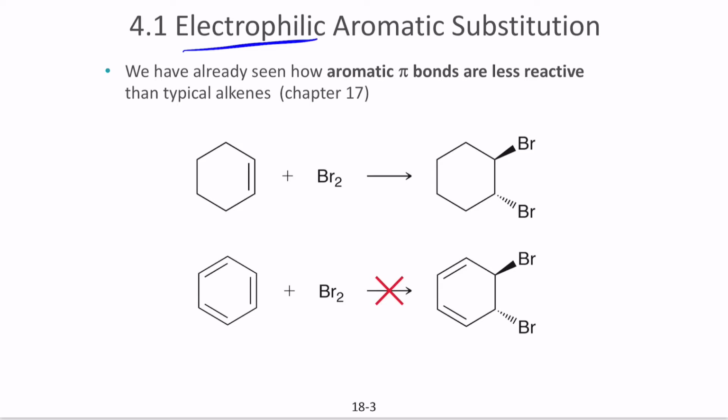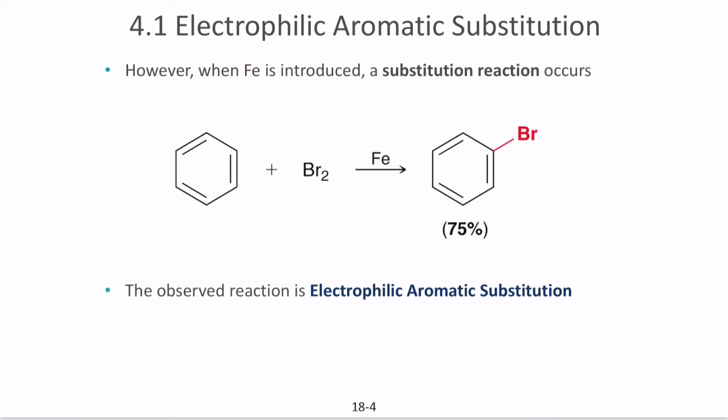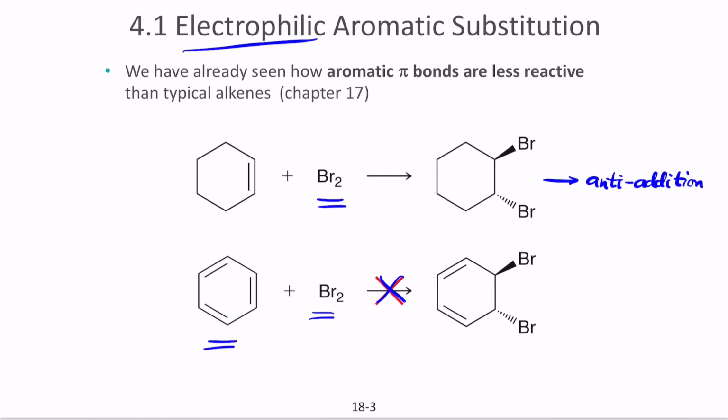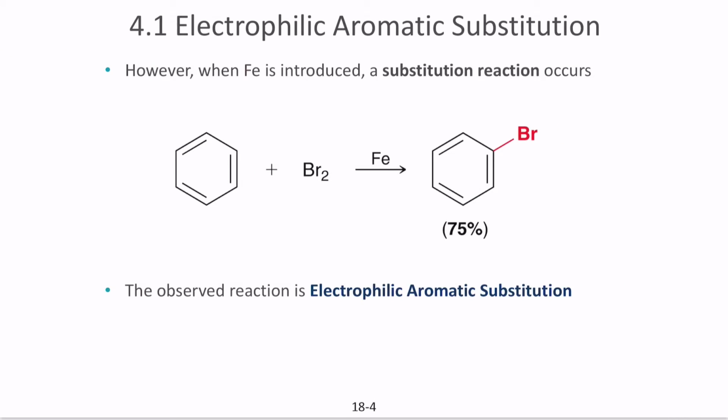We generally have seen before that when you take a simple cyclohexene, this results in bromination, which results in anti-addition. But because of the stability of the aromatic ring and the resonance of that aromatic ring, bromination cannot occur directly and it does not undergo bromination. These aromatic pi bonds are less reactive than typical alkenes. However, one element that can change this is the introduction of iron. Iron is an electron deficient molecule, and when it is introduced, a substitution reaction will occur.